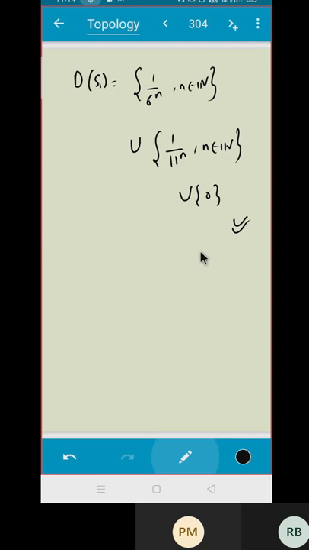You just have to give me a sequence which converges to that point. That's it. Your life is quite easy here with the help of that theorem. You don't have to think much. Yes? Shall we go ahead?